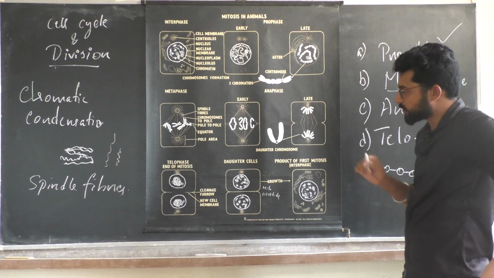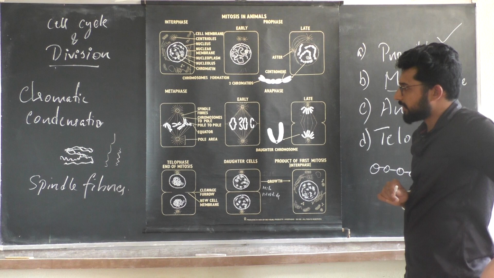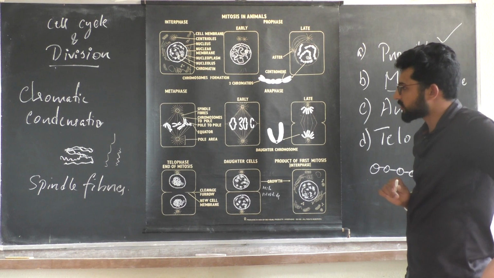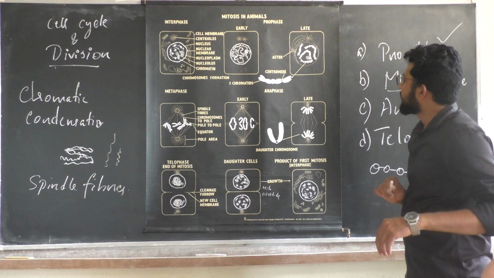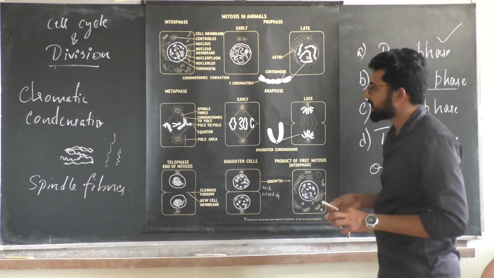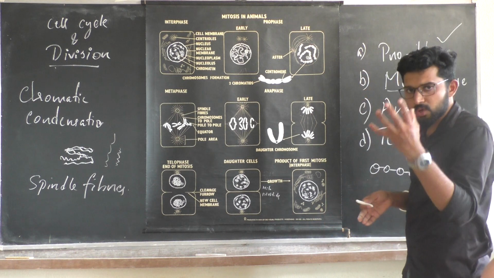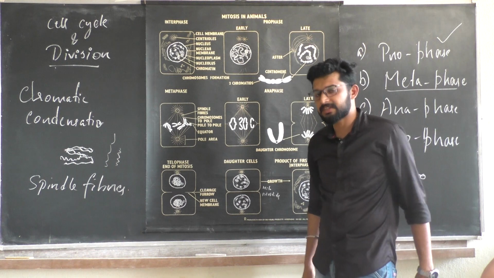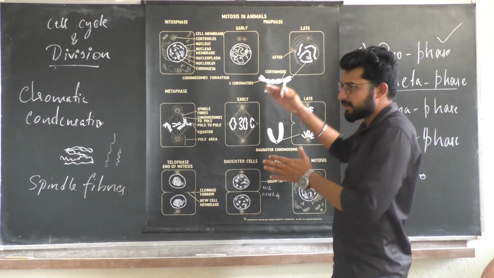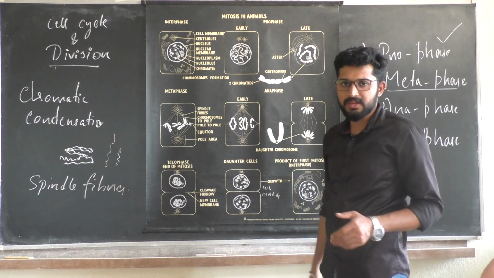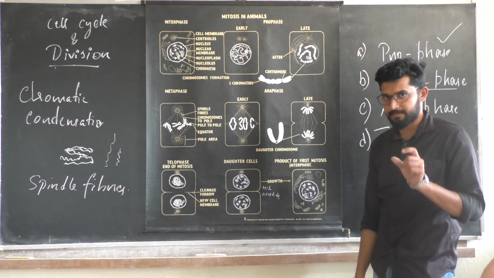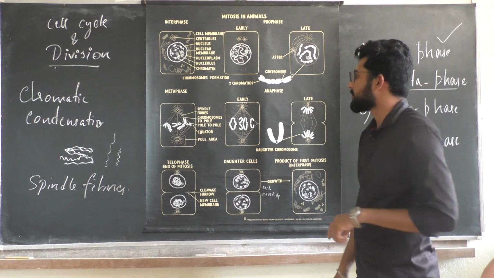Dear students, you must know, in the stage of late prophase or early metaphase, if you observe under the microscope, you can keenly note the chromosomes there. That much thick they will be.